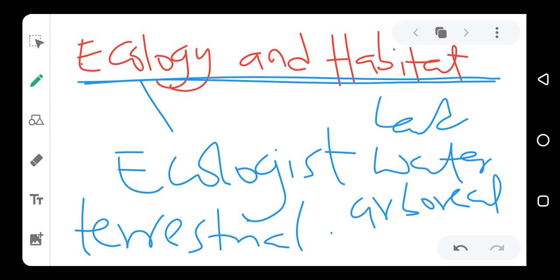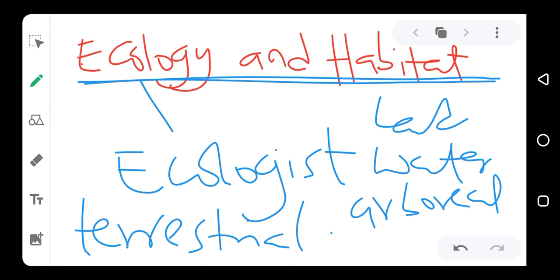Those organisms, whether plants or animals, are all called aquatic organisms. Any organism that lives inside water is called an aquatic organism, while the environment within water is called an aquatic habitat or aquatic environment.